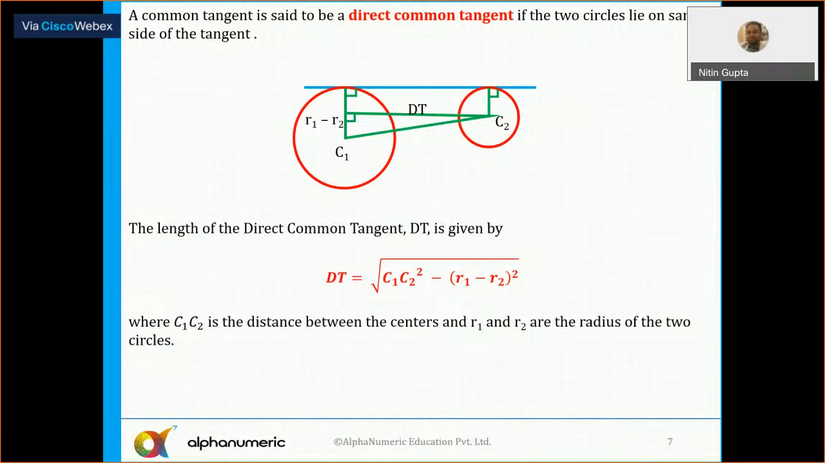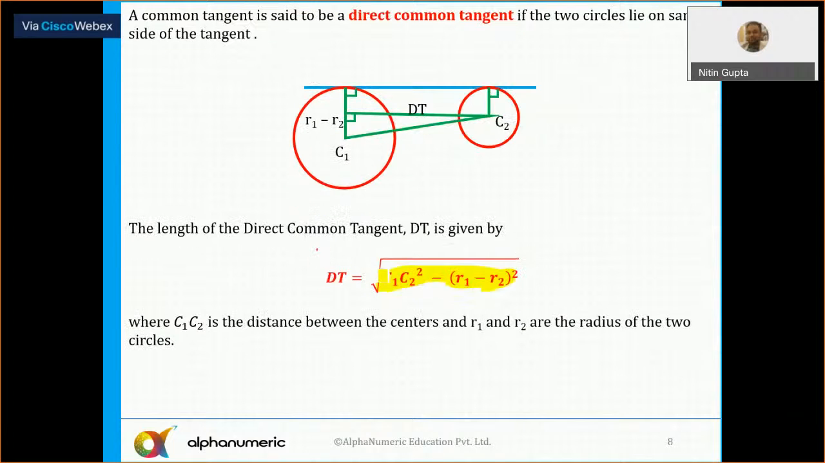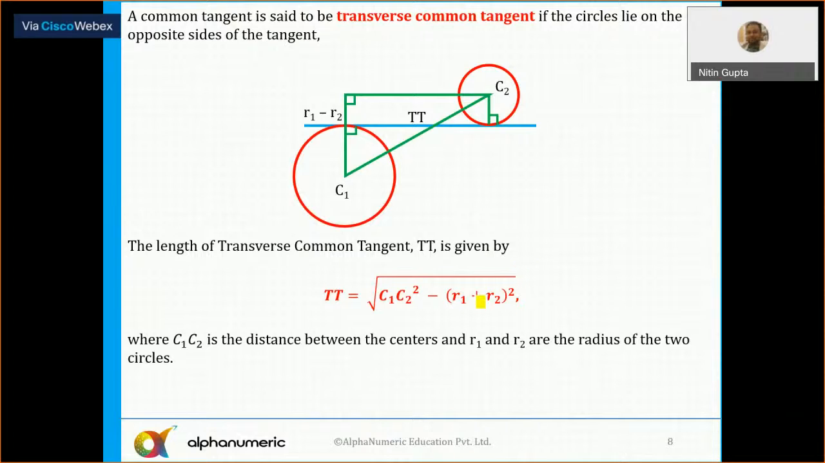Now, the direct common tangent formula. The direct common tangent length is always equal to the square root of the square of the distance between the centers of the two circles minus (R1 minus R2) whole square. So this is the formula for the direct common tangent: C1C2 whole square minus (R1 minus R2) whole square. Then there is a transverse common tangent. The only thing you need to keep in mind is that in the direct common tangent, it is the difference of the two radii, whereas in the case of the transverse common tangent, it is the sum of the two radii. So these are the formulas for the direct and transverse common tangents here.